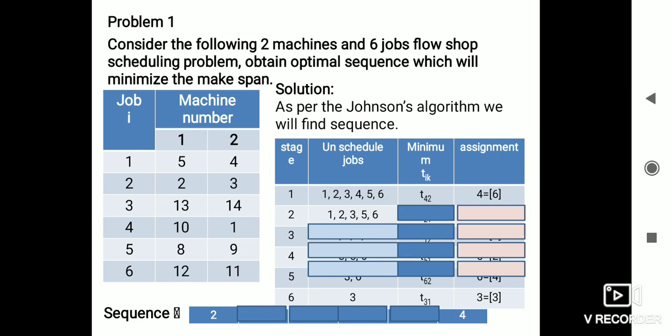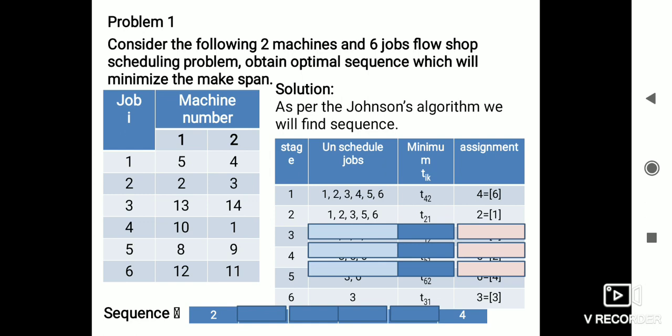Among these 5 jobs, which one has the minimum? The minimum is 2, the processing time for job 2 on machine 1. We find the minimum time of the second job on the first machine, so we assign it to the first available position of the sequence. Job 2 is assigned to the first position in the sequence.